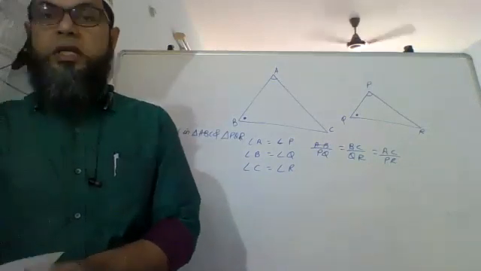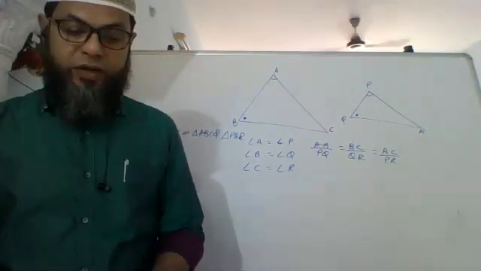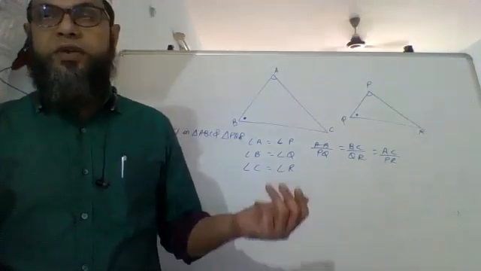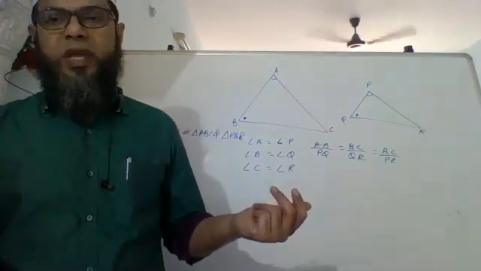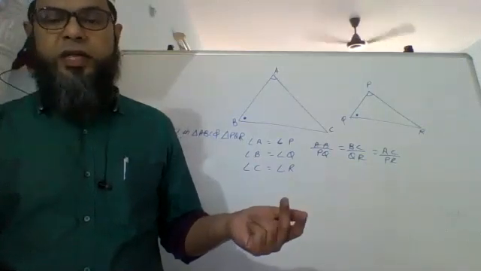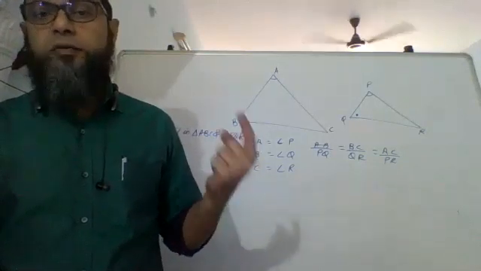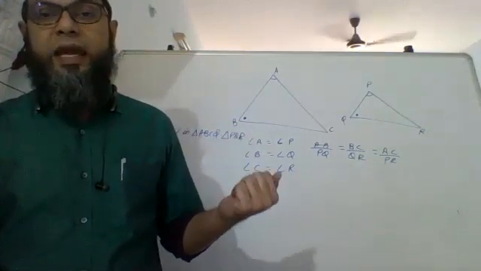Okay. Then there is one more that we are going to see. We have done AAA. AAA is just part of that, so I'll not call that another one. But we have done AAA, we have done SSS. We are going to see SAS.